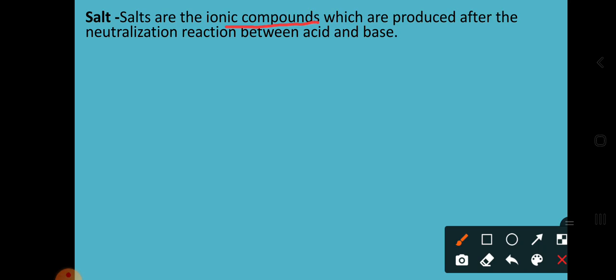So what is the main thing there? It is the transfer of electrons from positive to negative. So this is nothing but which compound? It is an ionic compound. So salts, which type of compound is it? It is the ionic compounds which are produced after the neutralization reaction.